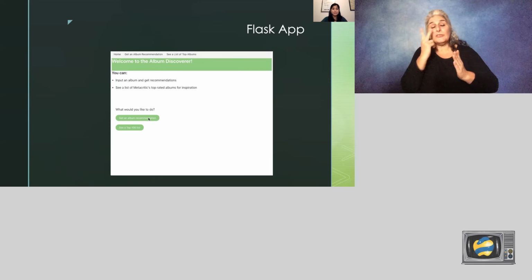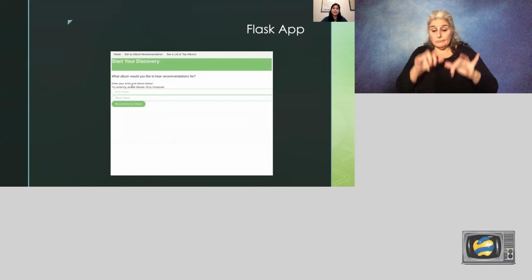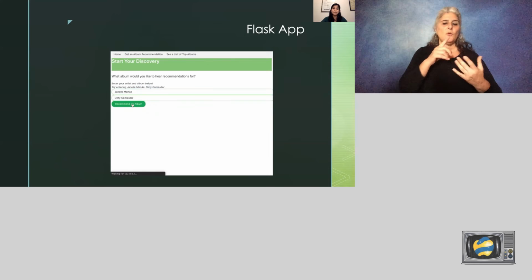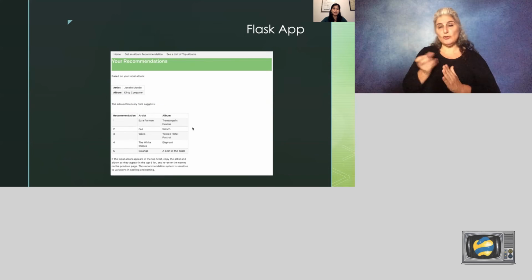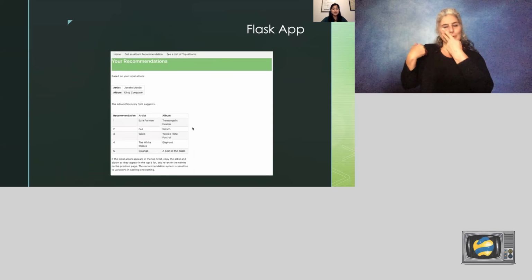If you want an album recommendation, you're prompted to start the recommender by entering an album and artist in the form. I'll enter in Janelle Monáe's Dirty Computer to visualize the recommendations that we saw in a previous slide. You can see the White Stripes, Neo, and Solange all on that list. Let's try another.